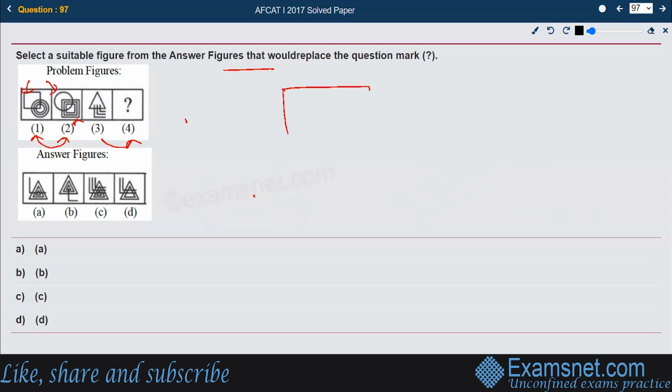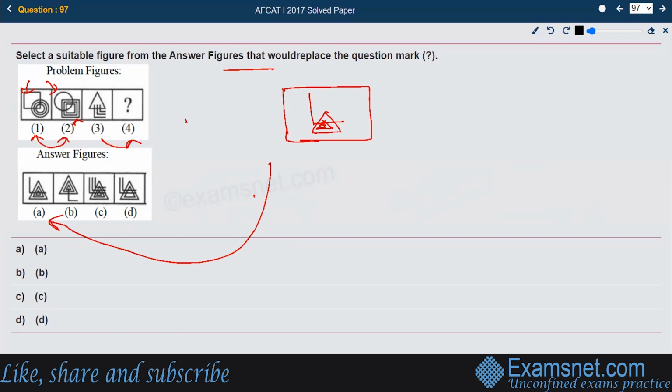So let us try to make it. The triangle was 1. Now the triangle should become 3. So let us make 3 triangles, one inside another. So these are the 3 triangles that are created. And the line L should be single. So it should move like this. So that is what is matching in option number A, and that is the right answer.